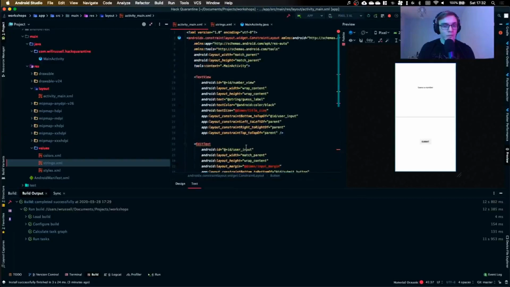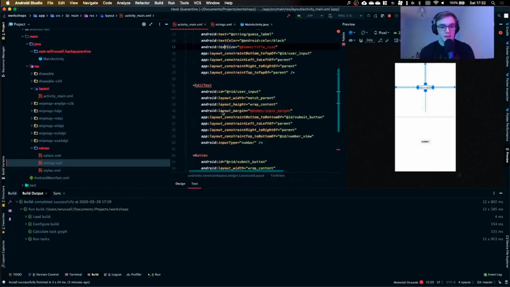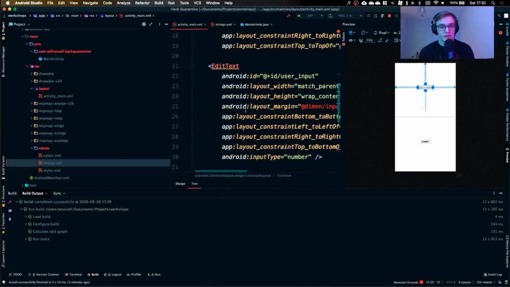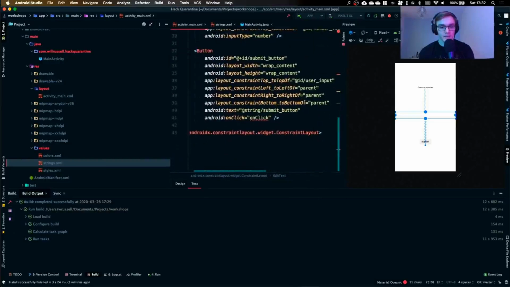Now, what things are we missing? The things we're currently missing are how big the font's going to be, with this attribute called text size, and what the margin's going to be. Layout margin is going to be the margin all around the outside of that text box, the edit text. And it also doesn't know what onClick means. What onClick is referring to is that if you press the button, it needs to know what to do.